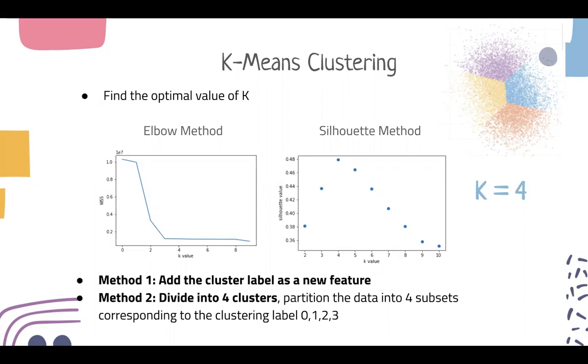The first one is we will add the clustering label as a new feature to the dataset. And the second method is we will divide the original dataset into 4 clusters and build a model for them separately.